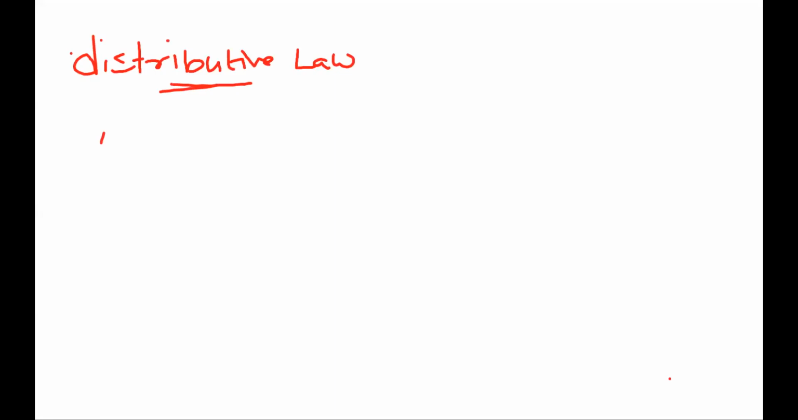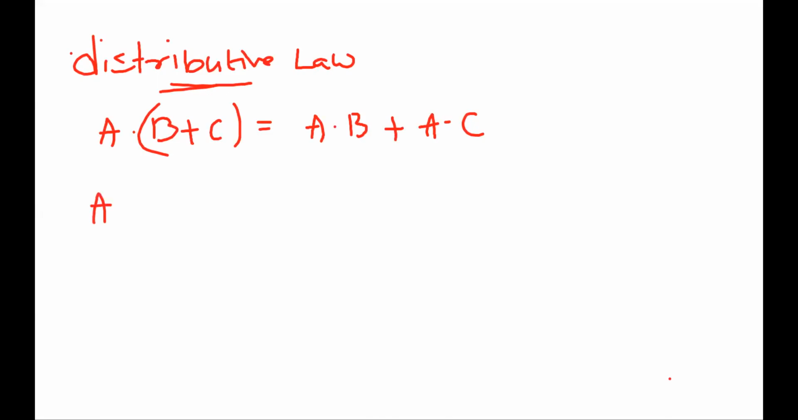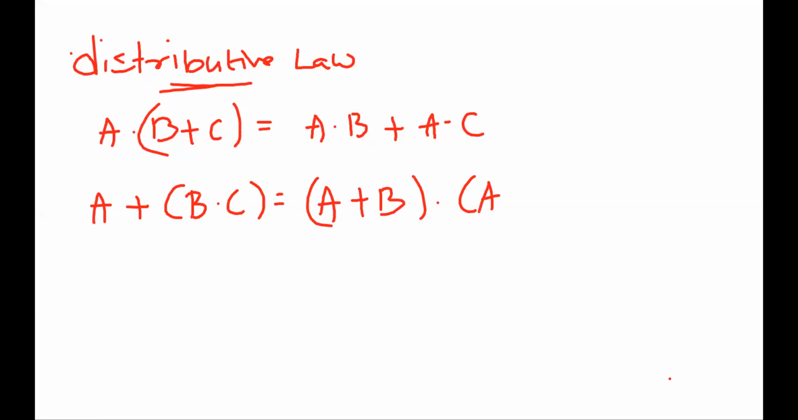Distributive law. A and with (B or C) can be written as (A and with B) or with (A and with C). Right, this is one law. So A or with (B and C) can be written as (A or with B) and (A or with C). This is called as distributive law.